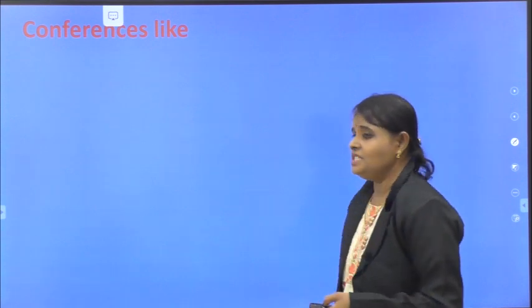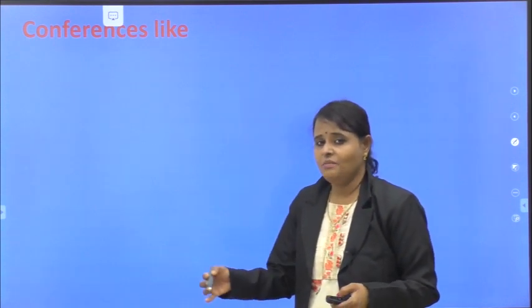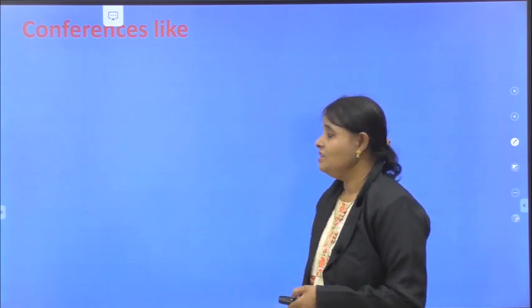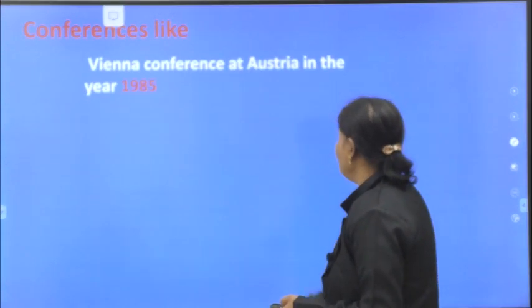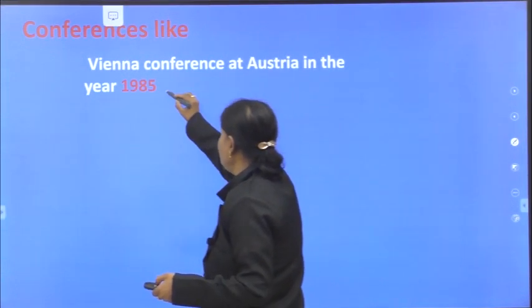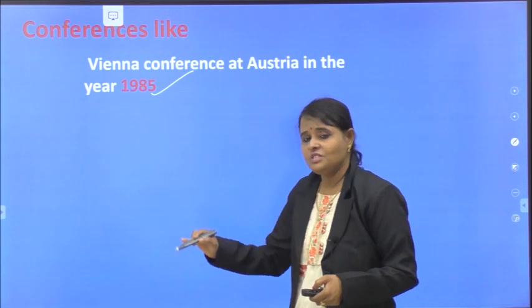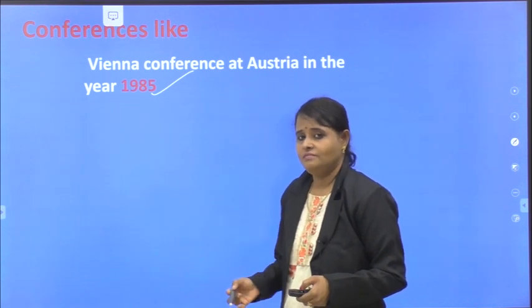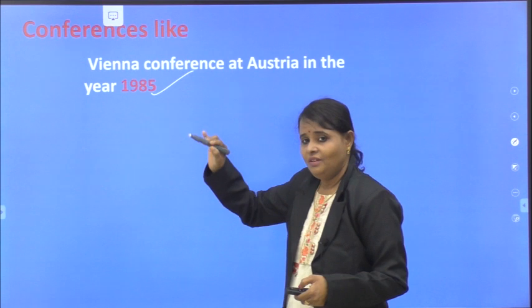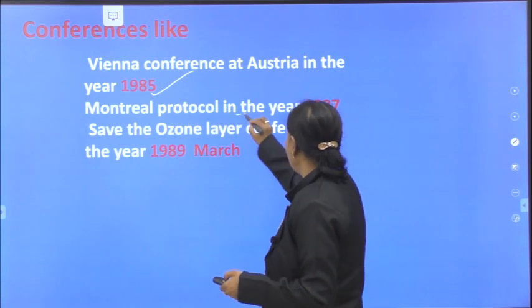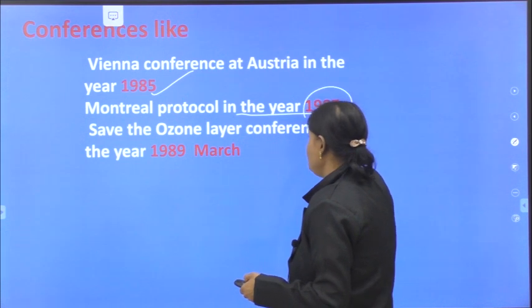What are the conferences held that discussed ozone depletion and how to control it? Now you can see here, Vienna Conference at Austria in the year 1985. They will ask you this for 1 mark. Please note this down. Next, Montreal Protocol in the year 1987.